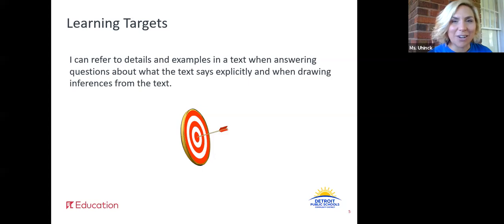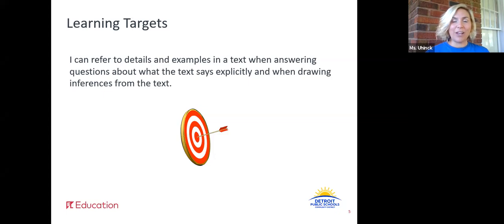Let's look at our learning target for today. I can refer to details and examples in a text when answering questions about what the text says explicitly and when drawing inferences from the text. So we've been talking about this every week when we look at this learning target. Today we're going to take a quiz. We're going to answer some questions.